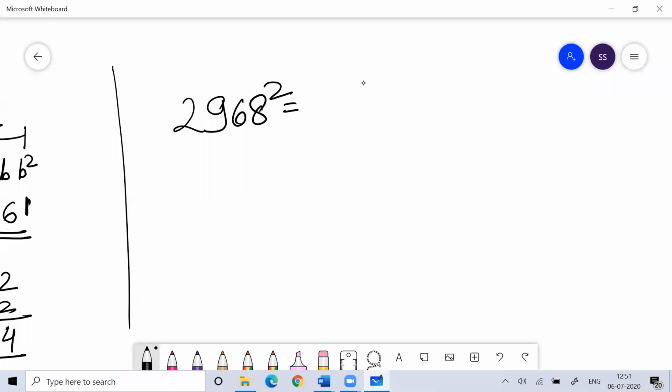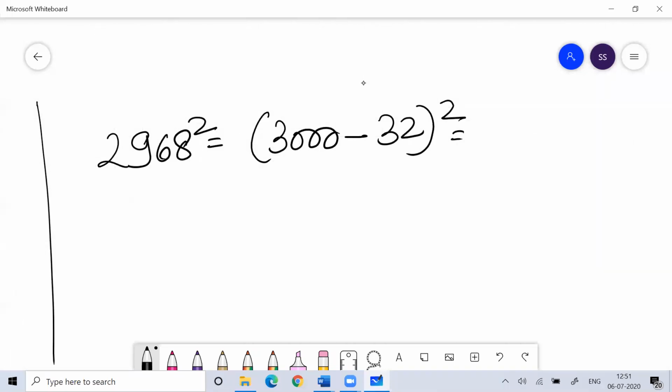So how can I write 2968? 2968 is nothing but 3000 minus 32. Yes or no? Now what is 32 square? 32 square is 1024.